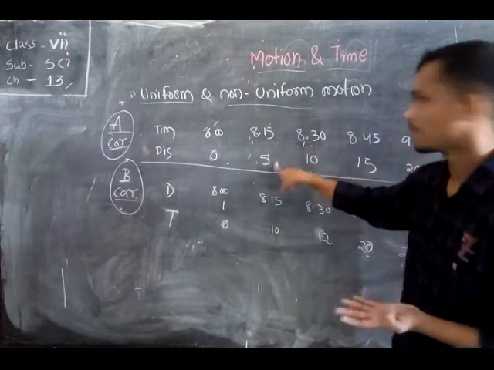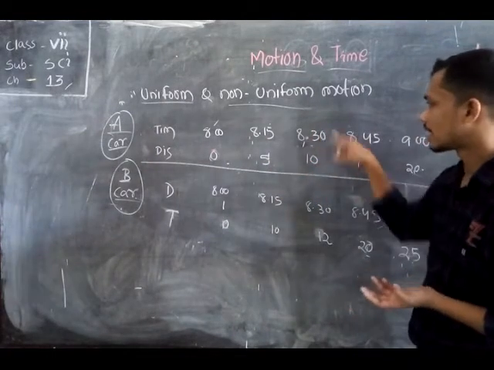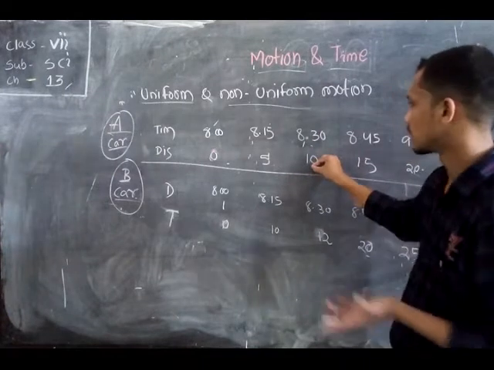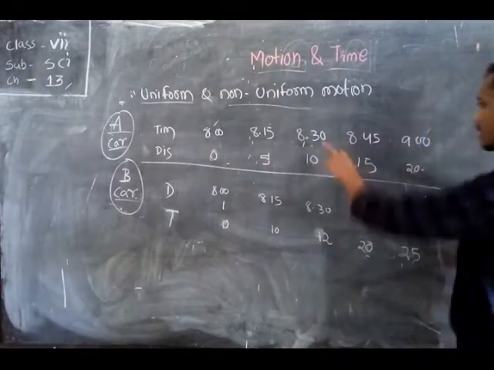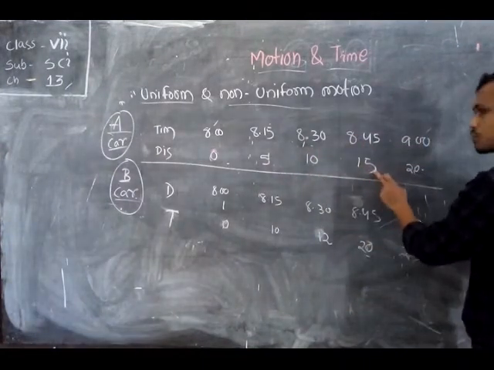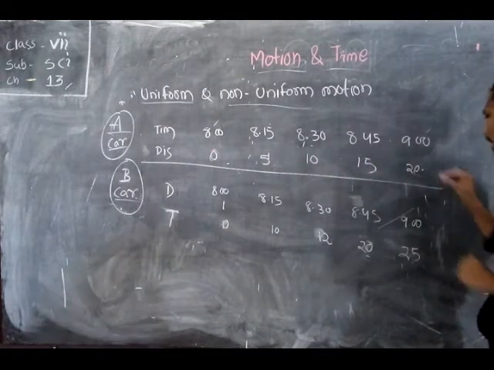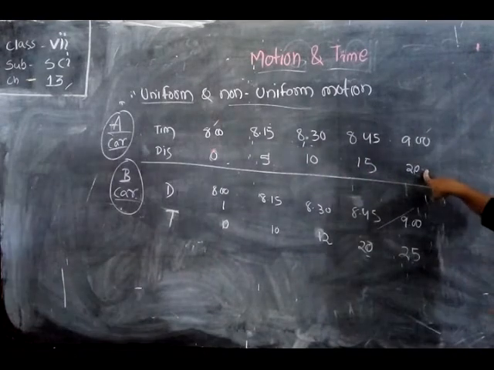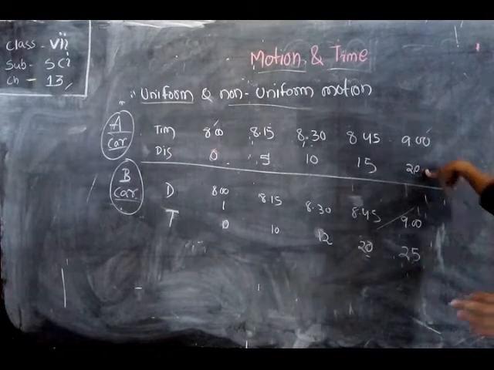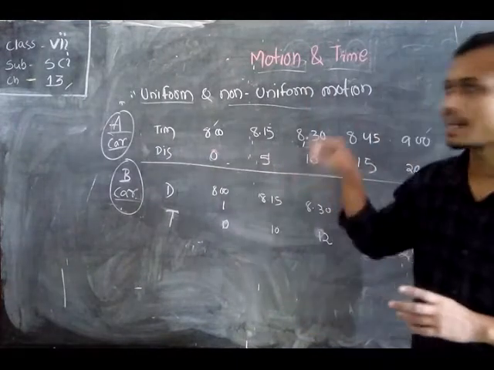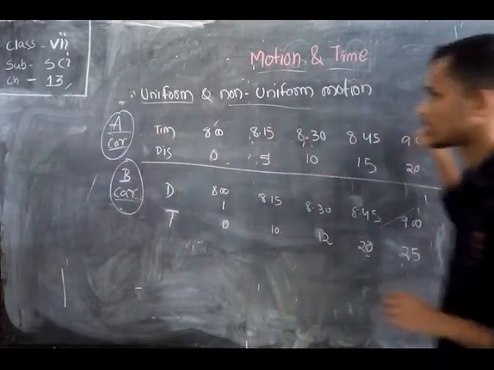They travel 5 kilometers. At 8:30 they reach 10 kilometers, at 8:45 they reach 15 kilometers, and at 9 they reach 20 kilometers. So this is the distance traveled by car A, and this is the time interval.